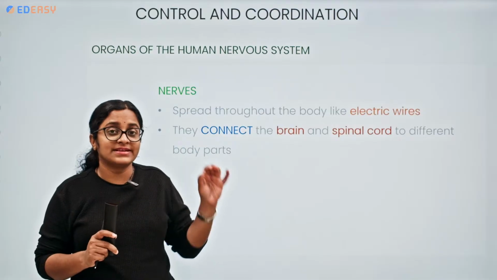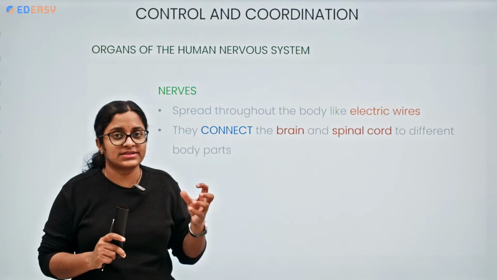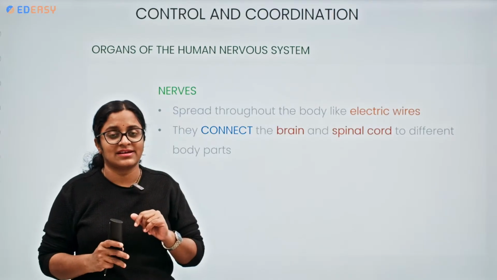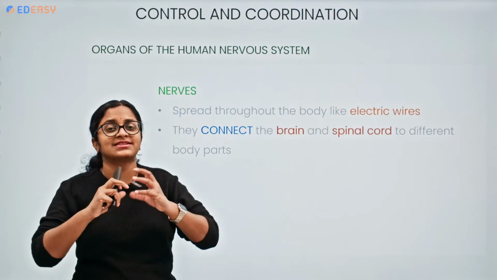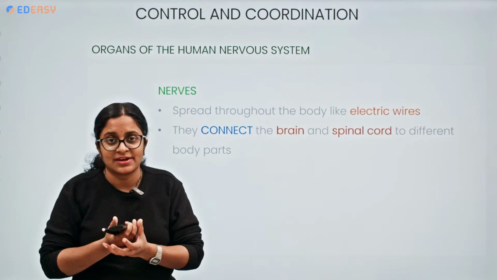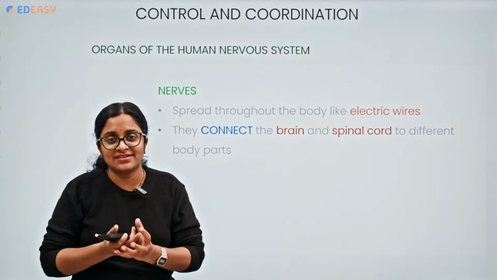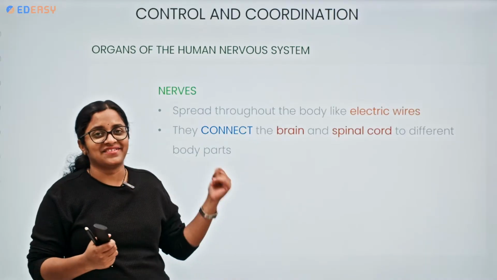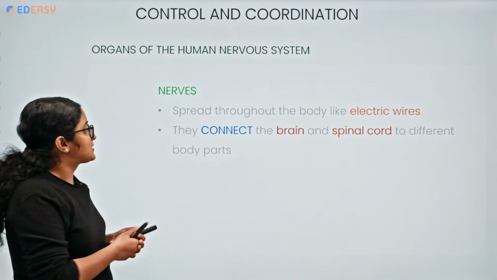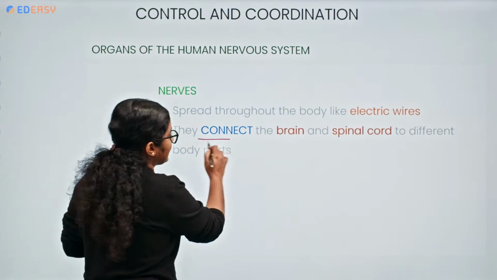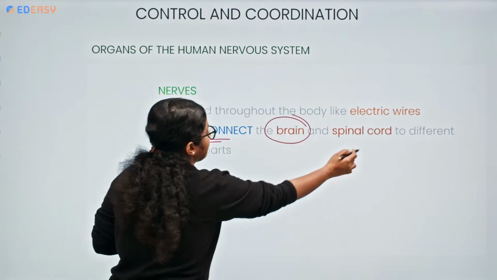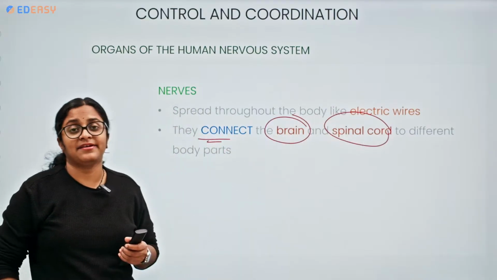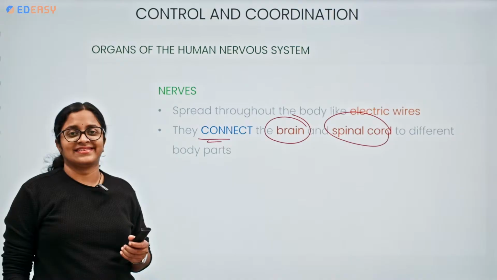Similarly, the neuron is the individual unit, and when the axons of neurons are bundled together and packed together, we get the nerve. So the nerves are spread throughout the body like electric wires, connecting the brain and spinal cord to each and every part of the body.